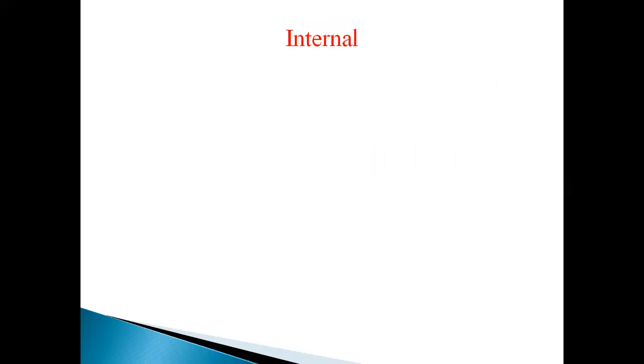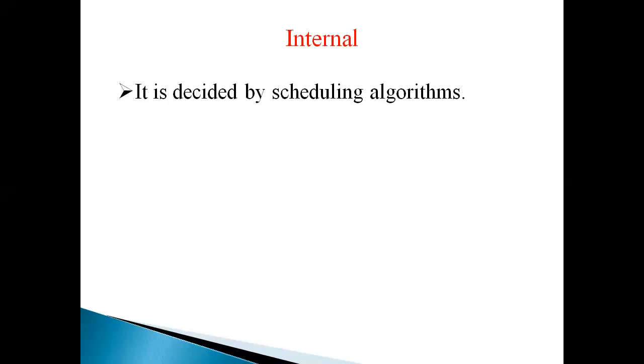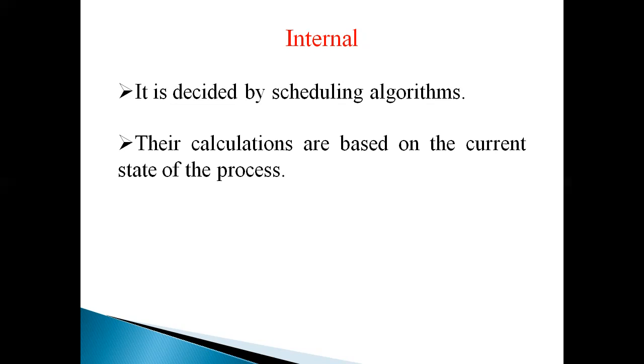Next one is internal priority. Internal priority is decided by using a scheduling algorithm. The scheduling algorithm is based on calculations on the current state of the process. For example, each user, while firing a process, is supposed to specify the expected time to complete. That is what is called the current state of the process.